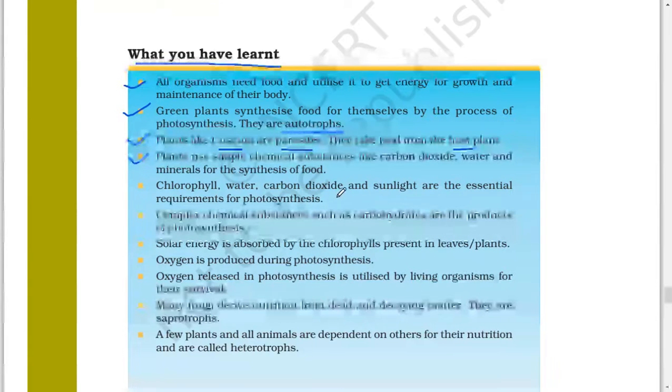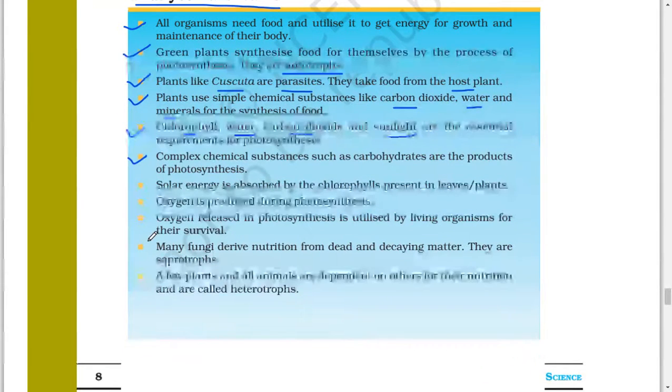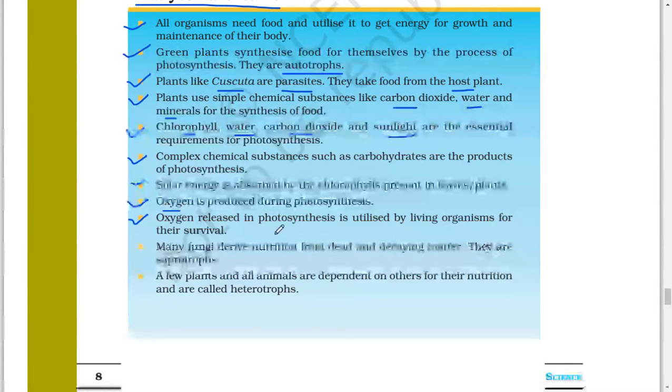Plants use simple chemical substances like carbon dioxide, water, and minerals for the synthesis of food. Chlorophyll, water, carbon dioxide, and sunlight are the essential requirements for photosynthesis. Complex chemical substances such as carbohydrates are the products of photosynthesis. Solar energy is absorbed by the chlorophyll present in leaves of the plant. Oxygen is produced during photosynthesis. Oxygen released in photosynthesis is utilized by living organisms for their survival.